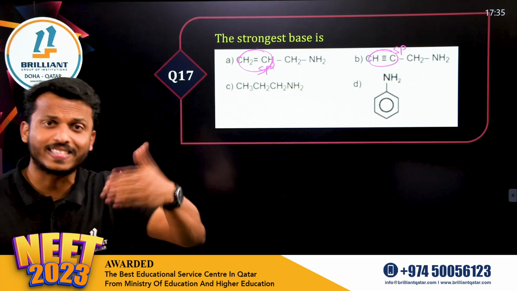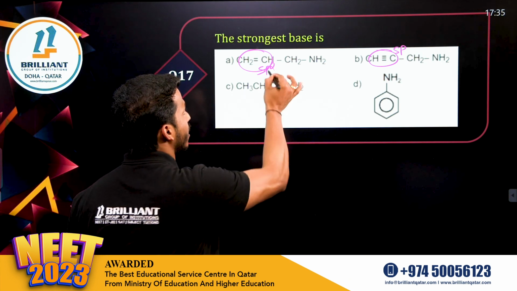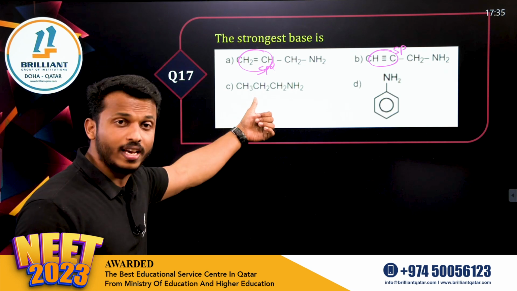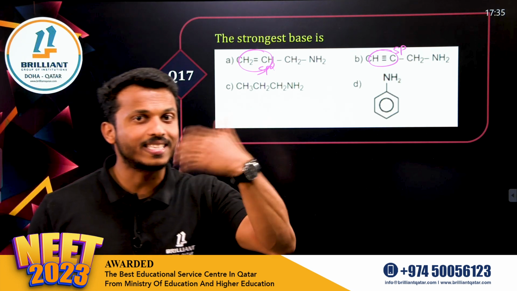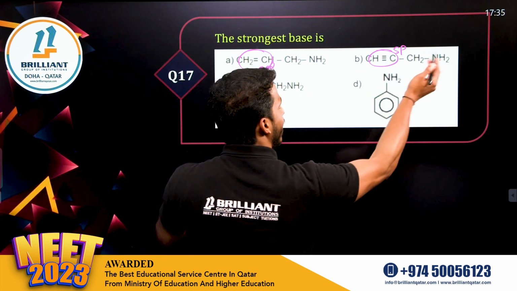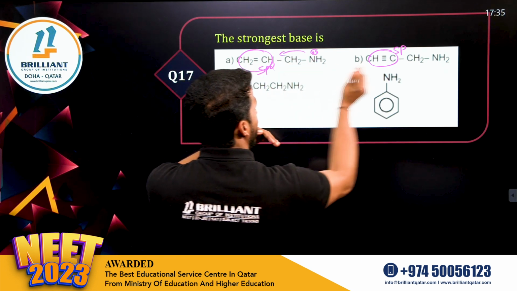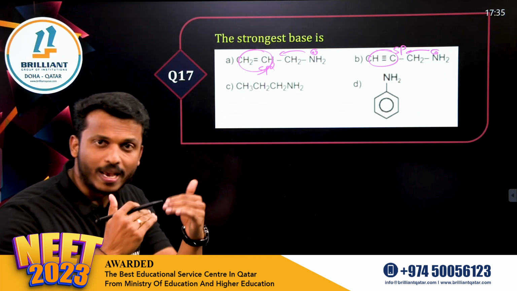The more the s character, sp means 50% s character, sp2 means 33.3% s character, whereas in an alkane only 25% s character. More s character means more electronegativity. So alkene and alkyne groups are electronegative, so they are not ready to give the lone pair easily. They will take the electrons. So they are less basic.